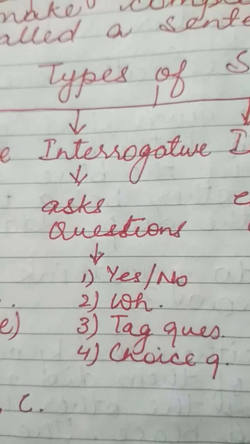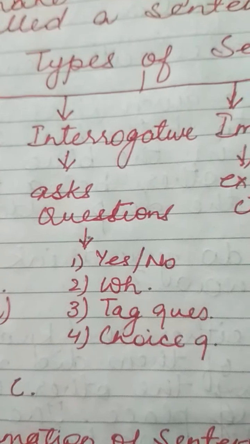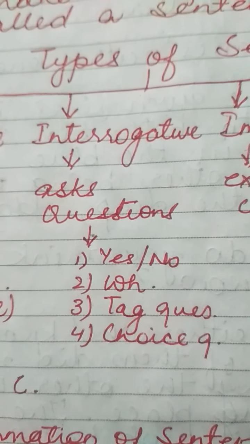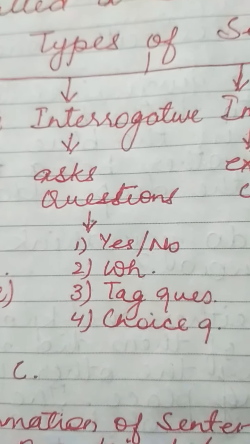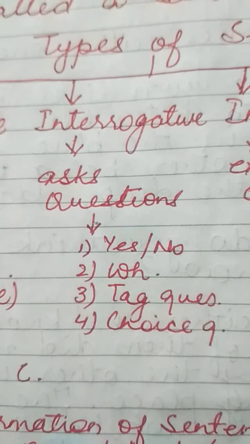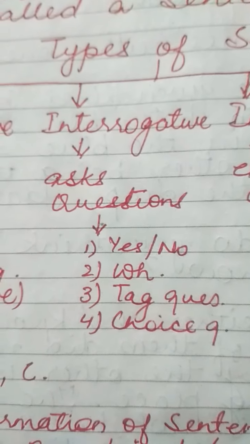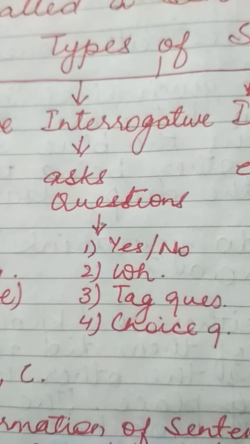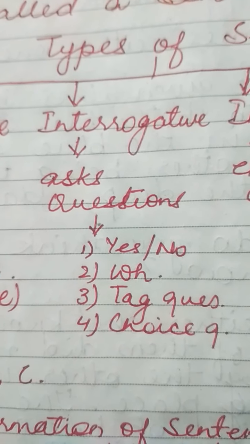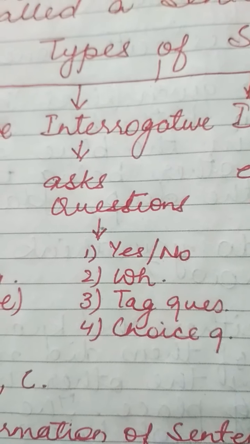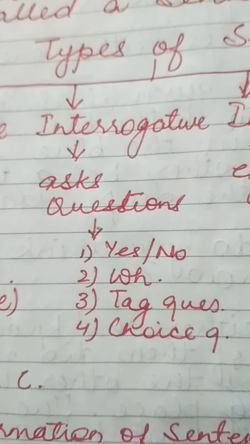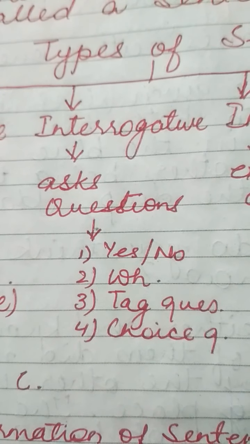Now we move on to the next type. It is the interrogative sentence. Now an interrogative sentence is very easily recognizable. It has a question mark in the end. Why? Because interrogation is done. Questions are asked in this kind of sentence. Like, have you finished your work, children? So now there is a question mark in that.